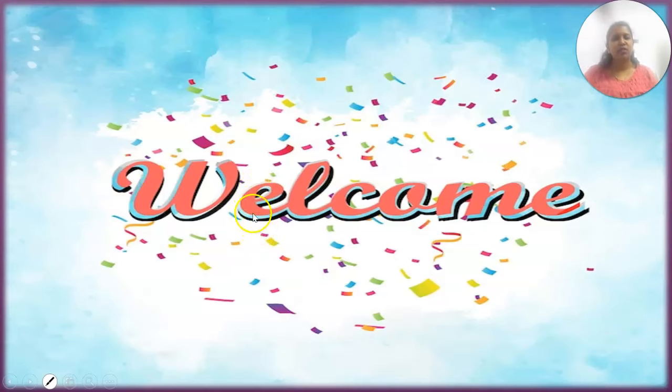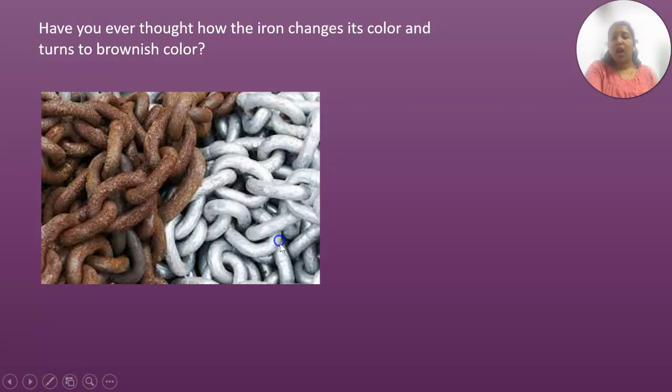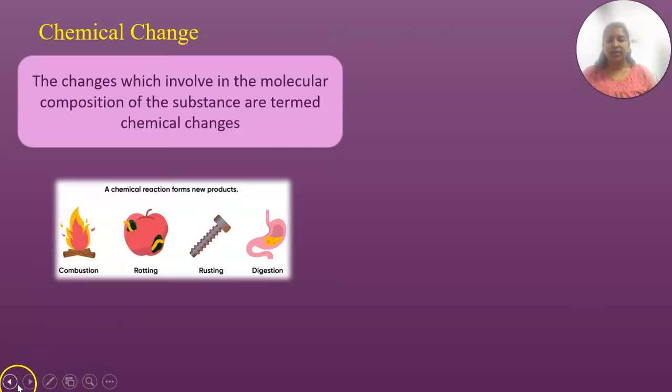Okay, before entering into the session, I would like to ask, have you ever thought how the iron changes its color and turns brownish?